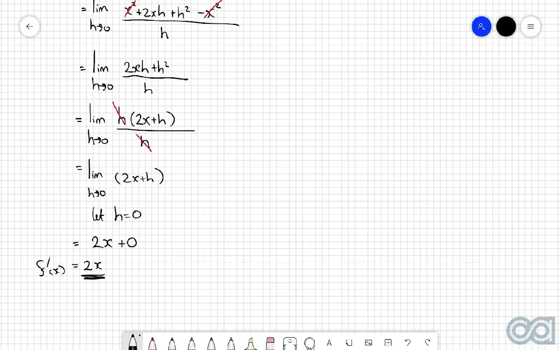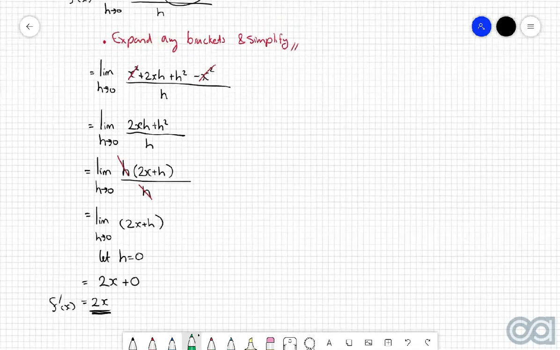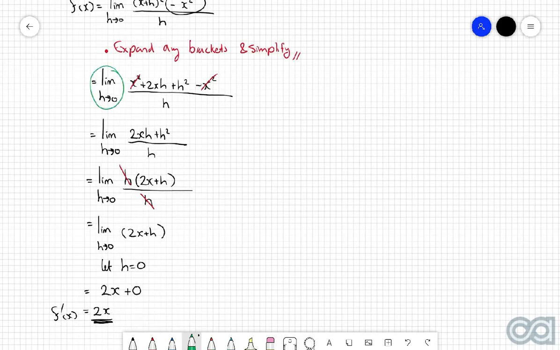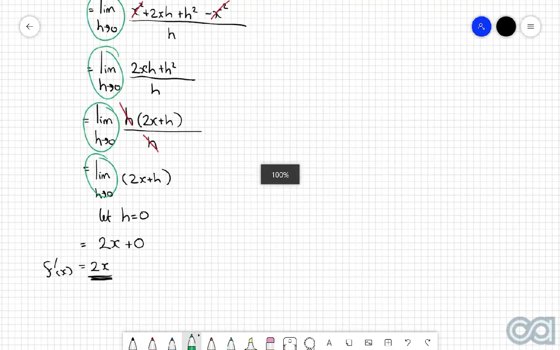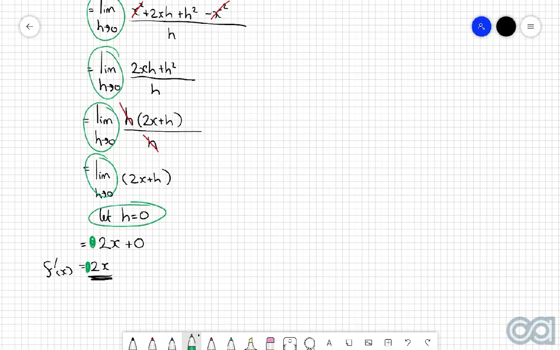Now, one quick thing I want to make mention of is that you'll notice that in every single line throughout this entire question, I write out the limit part at the front. And that is because we are still having to acknowledge that at some point we need to let the h become very, very small, or in other words, just let it equal 0. The only time you do not write that limit is when you make the substitution of h being 0. So you'll notice that I haven't written it at this point here and neither at this point, because we've already made that substitution of 0.